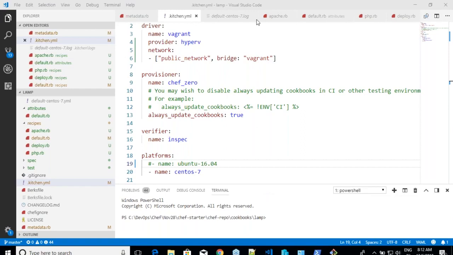How to create a VM in Hyper-V normally without kitchen? Ask Google, because my class is not about Hyper-V over here. Okay. Can you summarize in Ubuntu? Just show how to bootstrap Windows. I'll do that at the last. Those are not the important things for me, because in bootstrap I have to speak about WinRM. But let us not get into the operating system topics, because we are learning Chef over here.